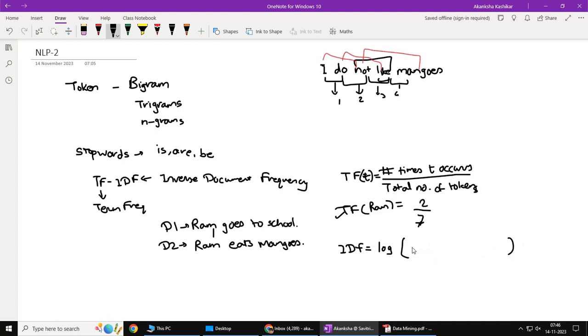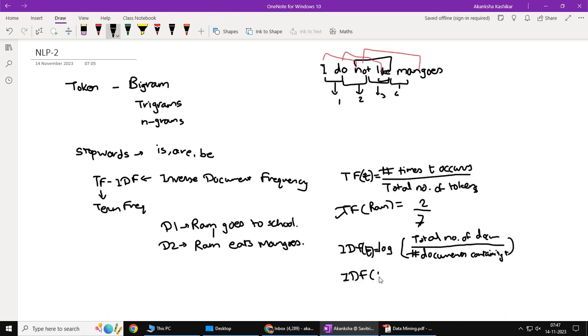Inverse document frequency is log of something. Log of what? As the name suggests, it has to be inverse. So IDF for a term T is log of the total number of documents divided by the number of documents containing T.